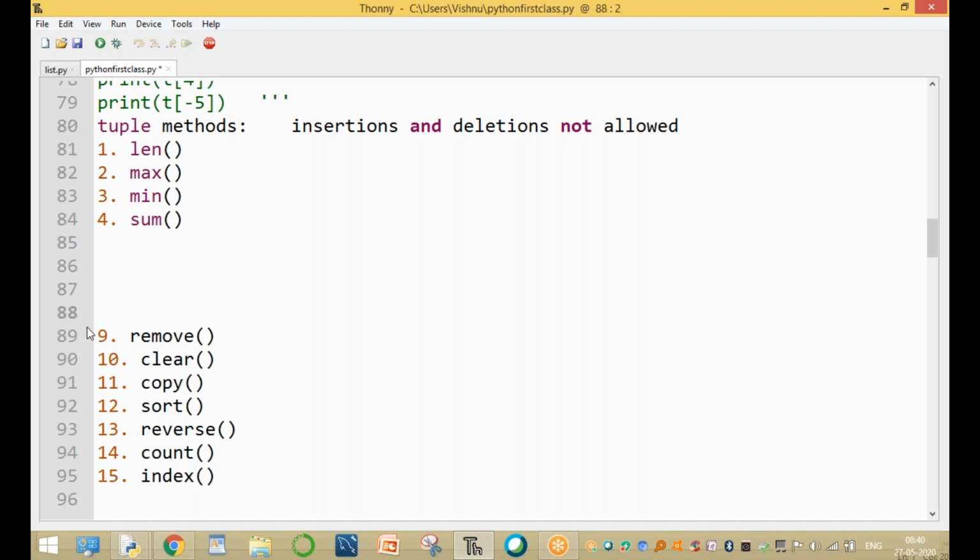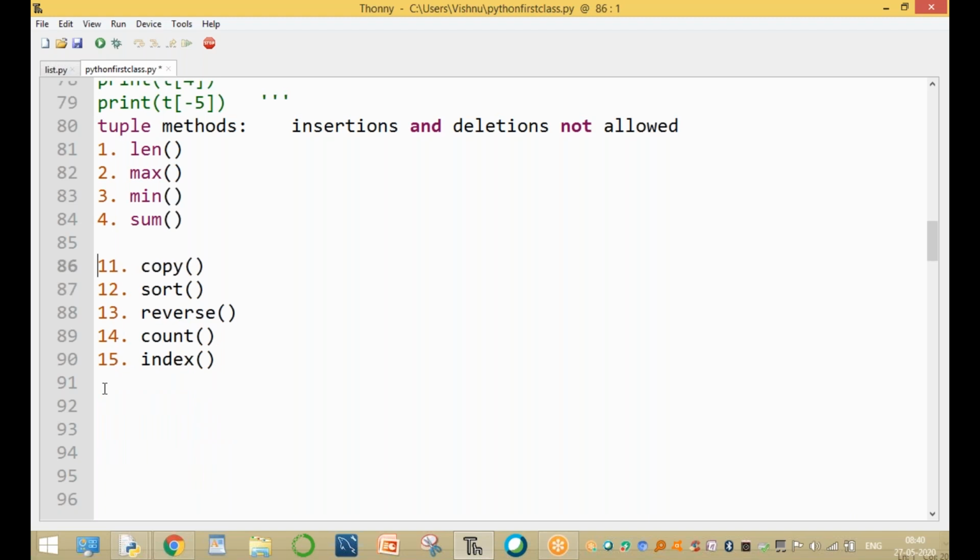And the pop function is not available, and the remove function is not available, and the clear function is not available, because these functions are used only for insertion and deletion. Reversing is also not possible because the assignment operator is not allowed in tuples. That's why the copy method is also not allowed.